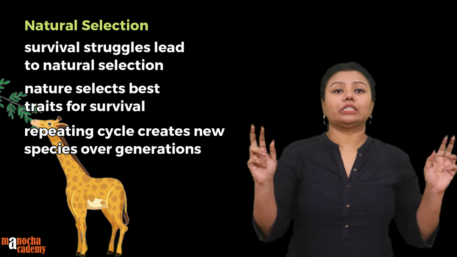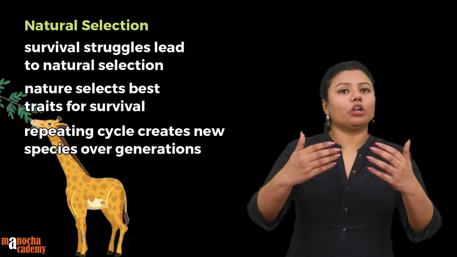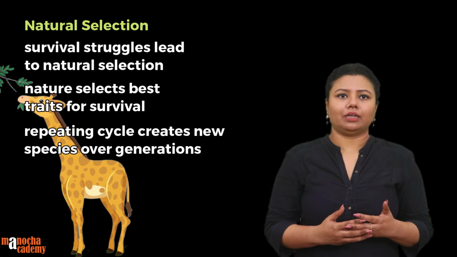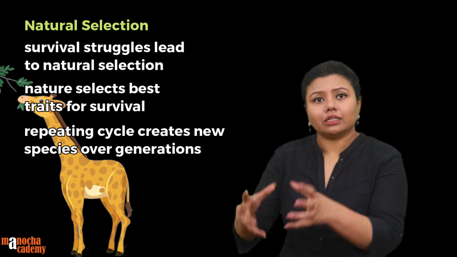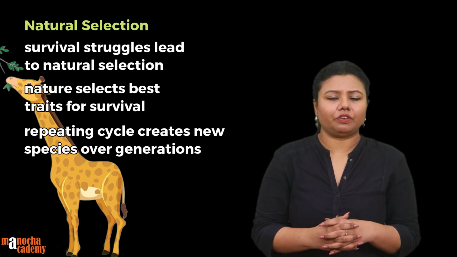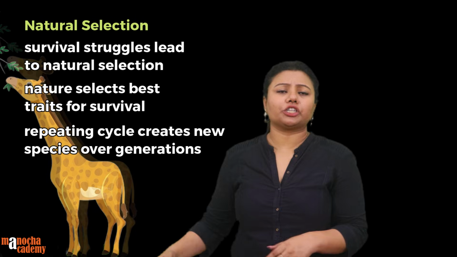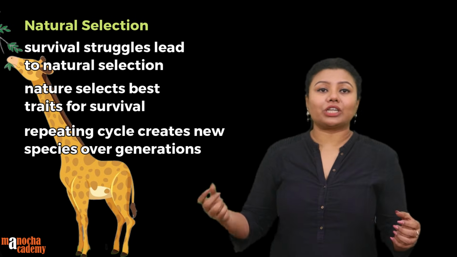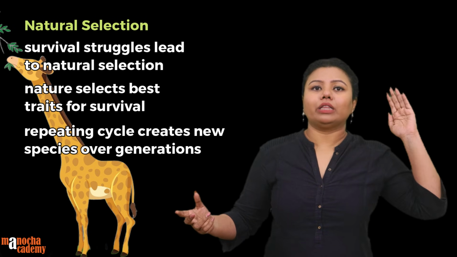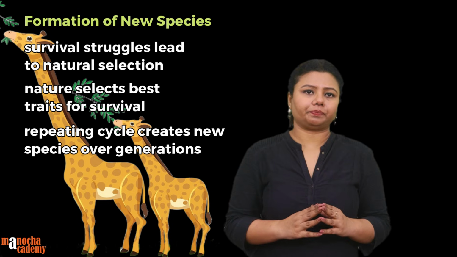Since they are the naturally selected ones, they have the best of characteristic features which go on to the next generation, and there is another struggle in the next generation, which gives us another set of organisms by natural selection with even better characteristic features. And by repeating this process after hundreds of generations, you might get an organism which has characters so different from the first or the ancestral one that you say that a new species has been formed.